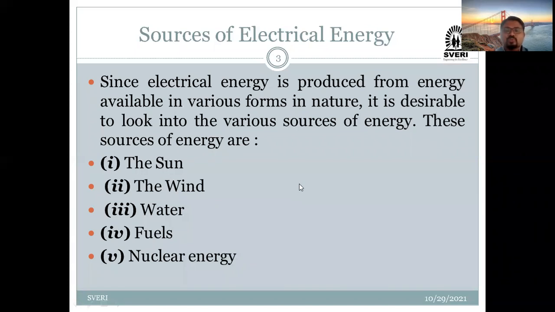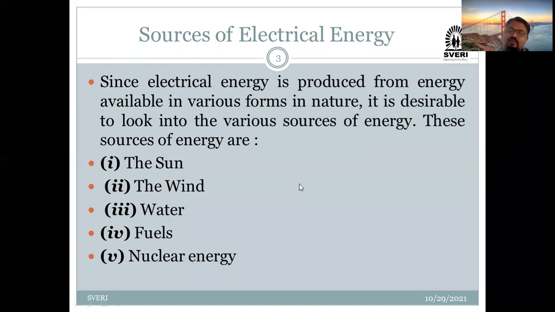So what we are going to do, we are going to produce that energy from the various forms which are available in nature. Which are those various forms, or which are the sources available in nature for the generation of electrical energy? The first is nothing but the sun.